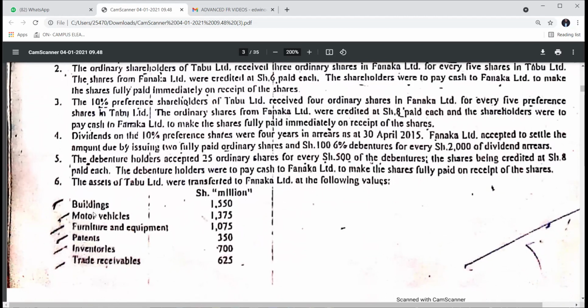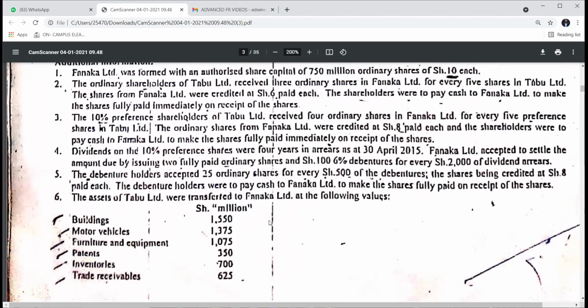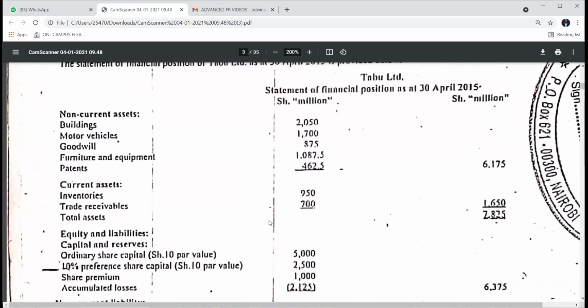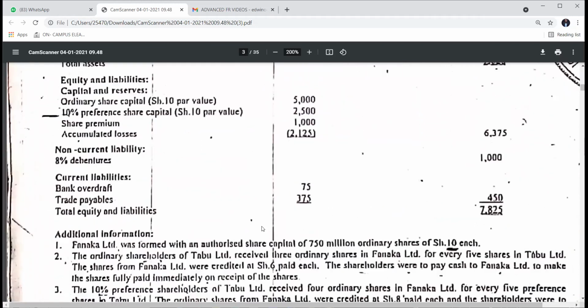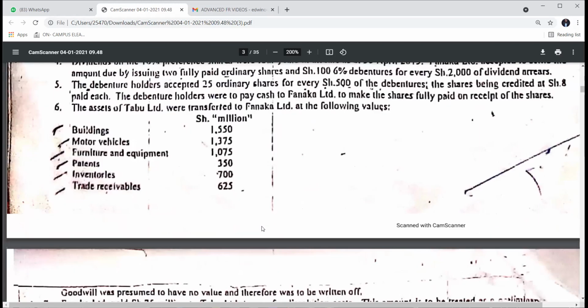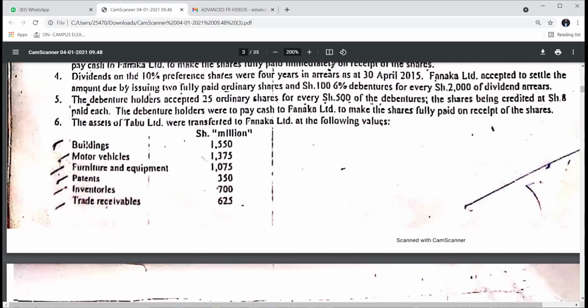So the assets are building, motor vehicle. These are the ones I debit, but I will never debit with these figures which are here. I will debit with my book values in Tab, because we are closing those assets which were taken over by Fanaka at their book values. So note 6 will just guide us on which assets were taken over. So I will just debit building.